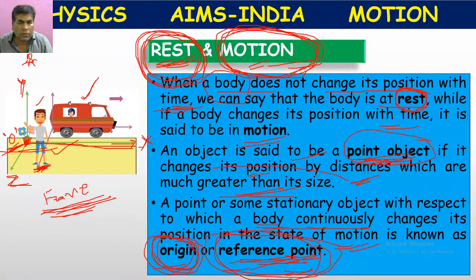When two values are not comparable, one value is considered a point object compared to the other, because one value is very, very small and the other is very, very large.